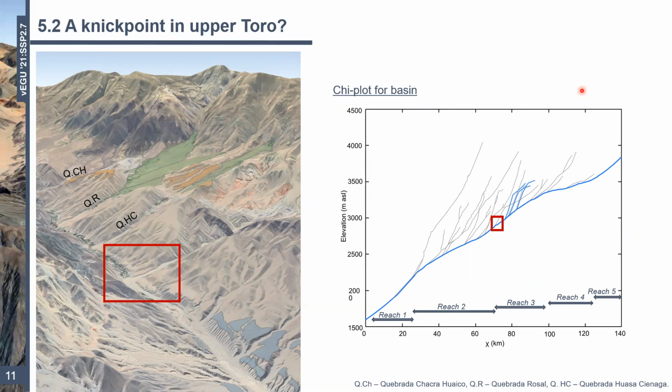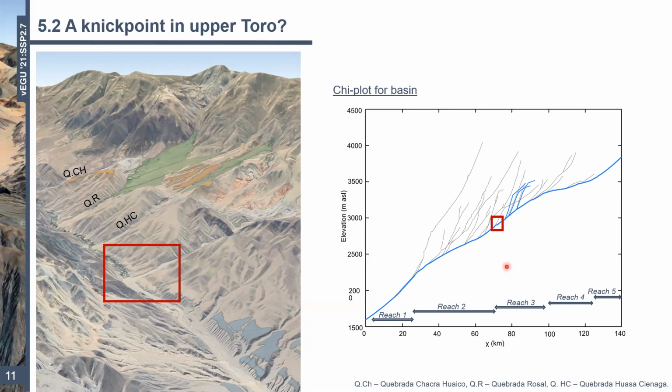Okay. So chi plots generally are a really nice way to identify significant shifts in channel slope, and for Toro this is actually no different. The chi plot on the right hand side suggests that we have these specific reaches, which I've labeled across the x-axis, and in other words, the channel slope does actually vary quite a lot throughout the basin. The main basin plus our tributary catchments that we're interested in are outlined in bold blue. And our nick point that we identified in the long profile, but also in the Google Earth image here, can be observed in our chi plot. I've outlined this in the red box, okay?